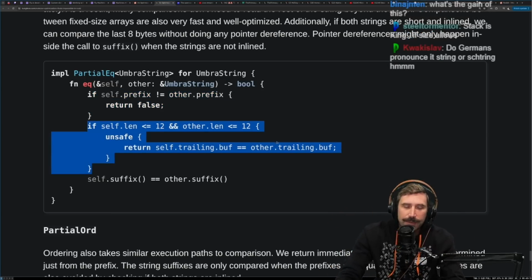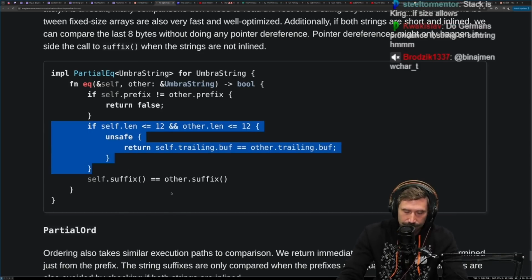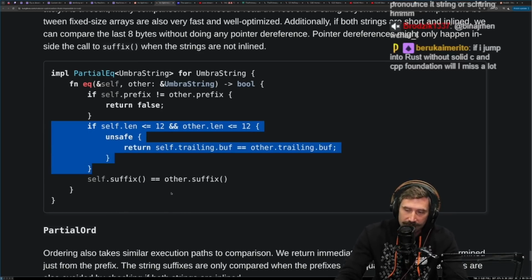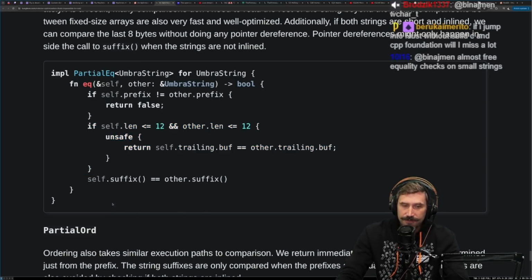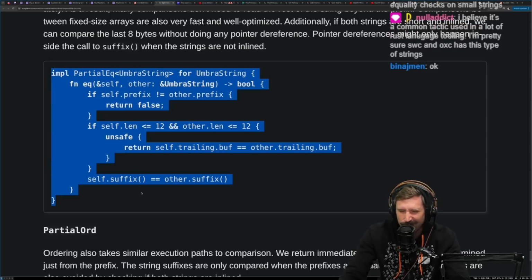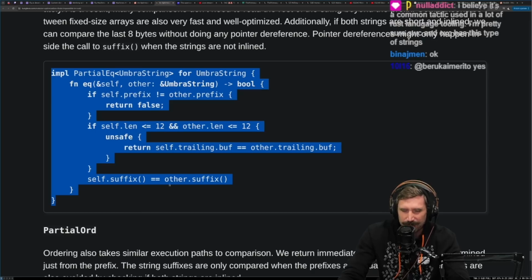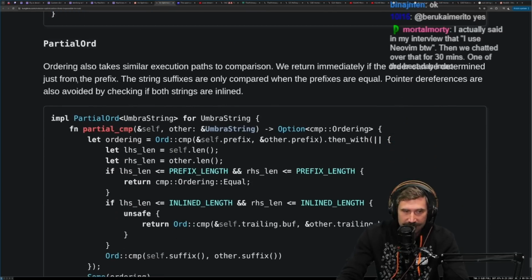What's the gain of this? It's being able to do German strings, showing that there is this optimization that actually is possible in Rust. It's just an exceptionally difficult possibility, right? If I jumped into C without a solid C and CPP foundation, I would miss a lot. It can be difficult. I don't have that solid of a CPP foundation. I had an okay foundation with C. I'm definitely not the world's best C programmer, and I immediately saw what's cool about Rust. It's pretty neat, but I wouldn't say that it's easy.